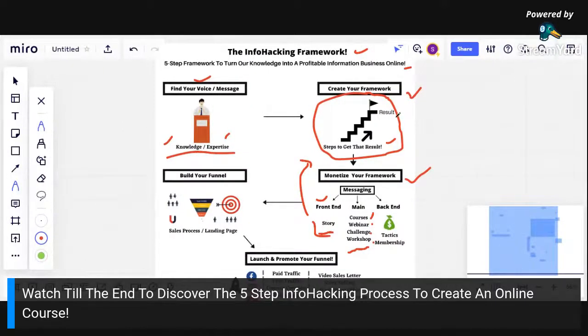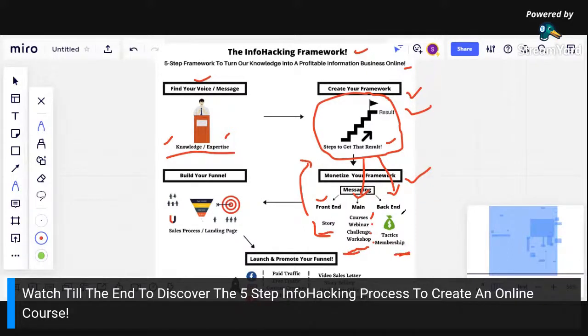Let me show you. We have already created the framework here in step number 2, right? So we are going to teach this framework in our main message, guys, in our course now. And then comes the backend message, which is going to be the tactics. Okay, this is the strategy part. Main message, backend message is going to be the tactics.